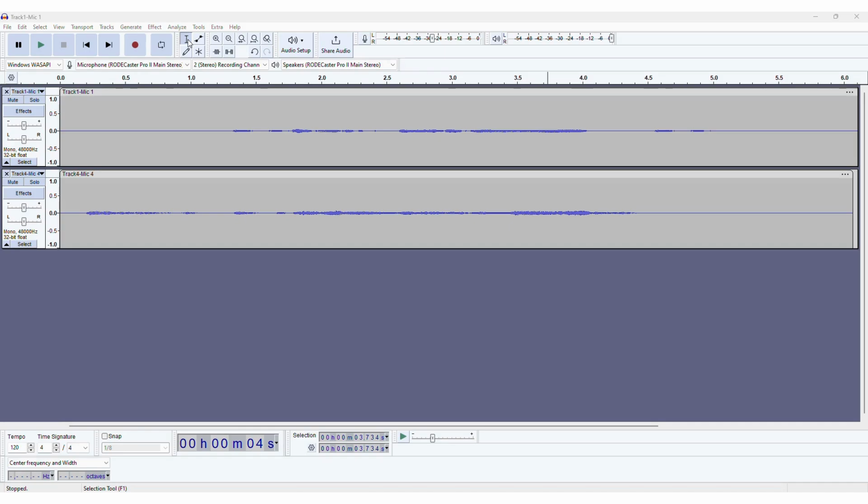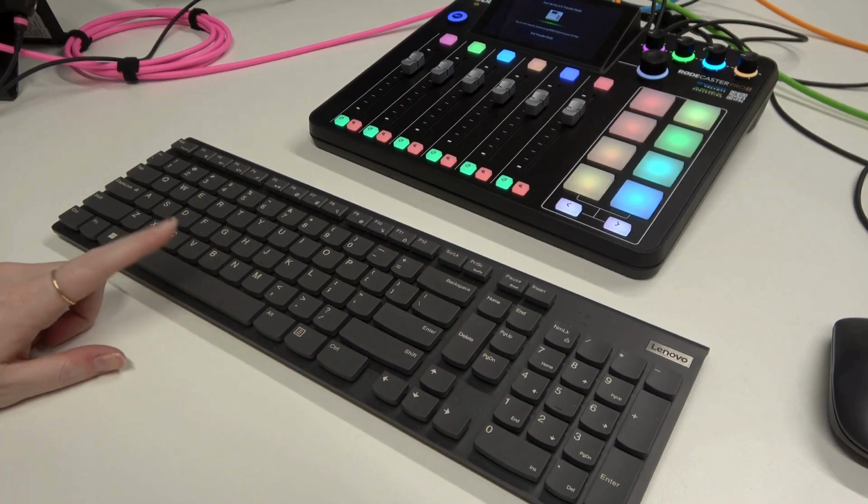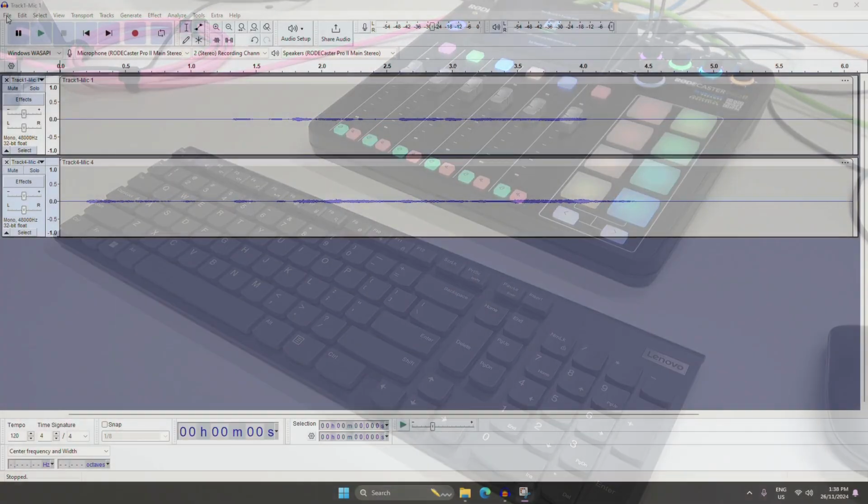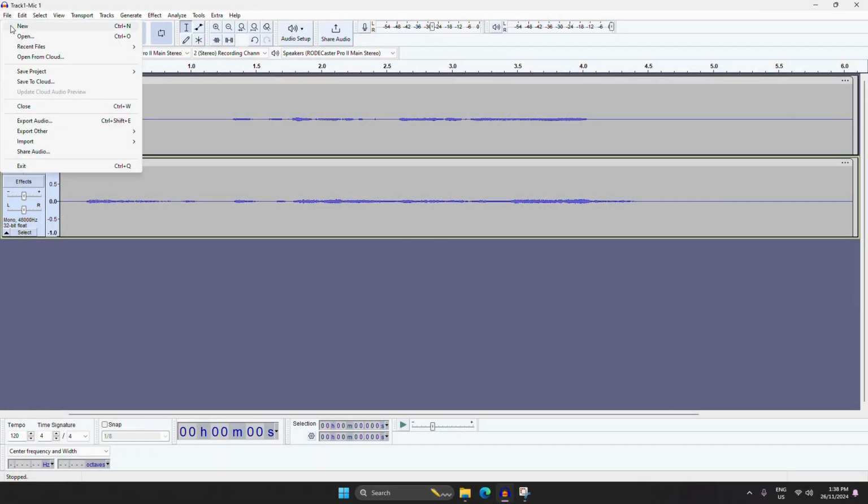Here are some cool keys and shortcuts. Press the plus button to expand files. Spacebar on your keyboard pauses. Ensure that you save your work as you go. Select Save Project under the File drop-down.